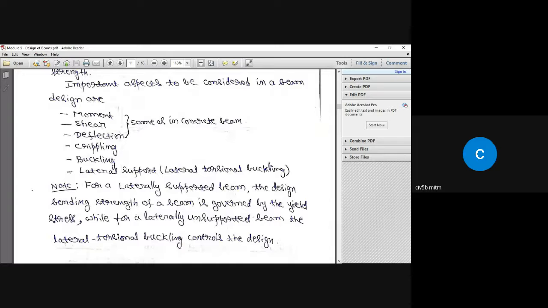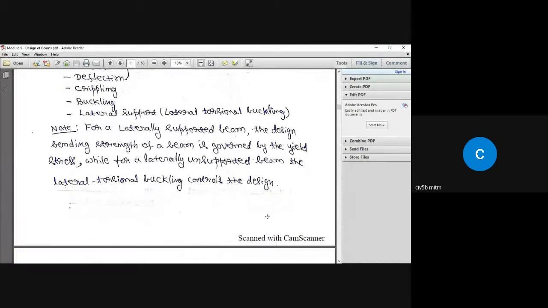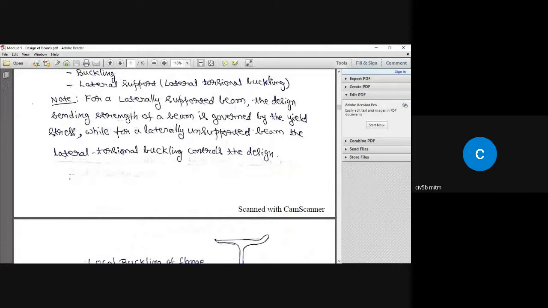So if it is not laterally supported, as I said, it is lateral torsional buckling. Here, for a laterally supported beam, the design bending strength of a beam is governed by the yield stress, while for a laterally unsupported beam, the lateral torsional buckling controls the design.